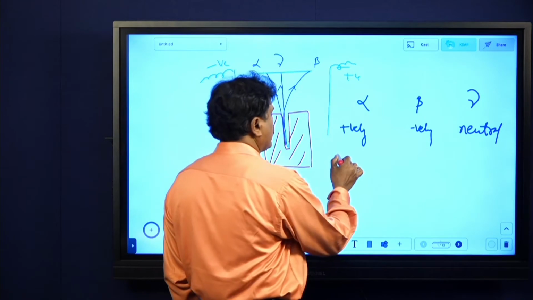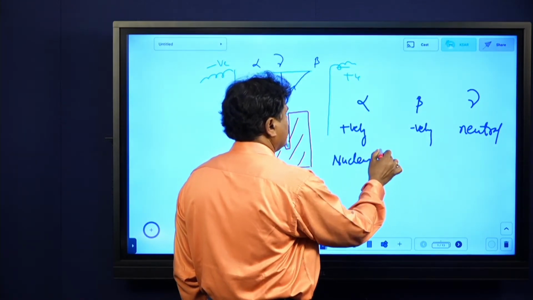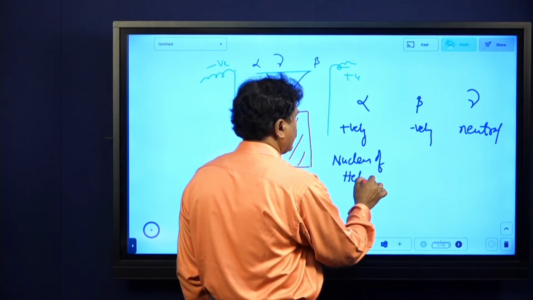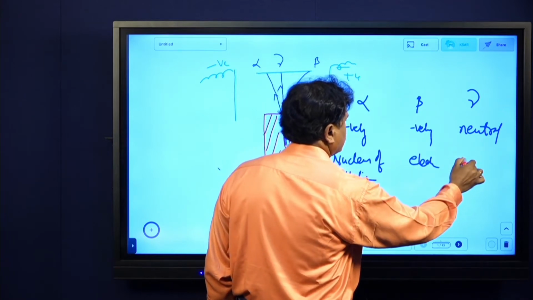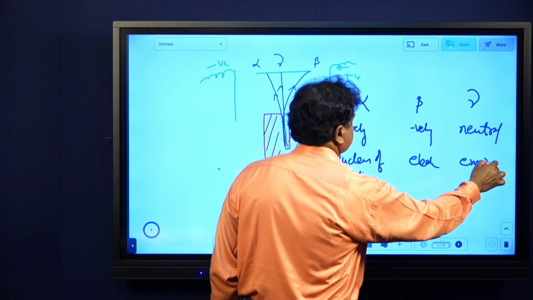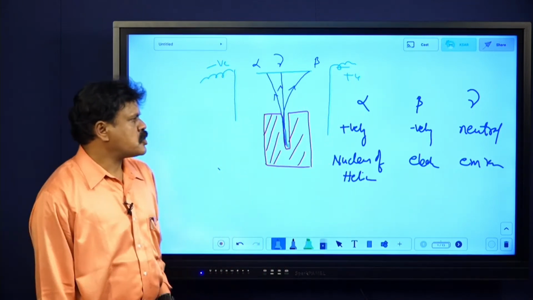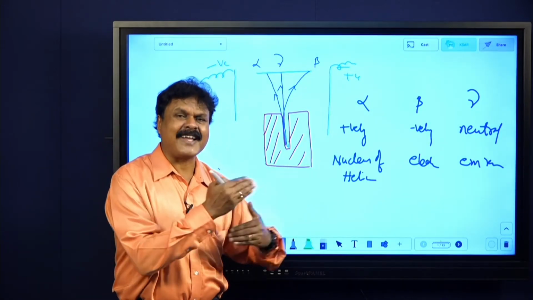These are nothing but the nucleus of helium. You are aware of it. Alpha particles are nothing but the nucleus of helium. Beta particles are nothing but electrons, and gamma is just electromagnetic radiation. Now we talk about speed, penetrating power, and ionization power.